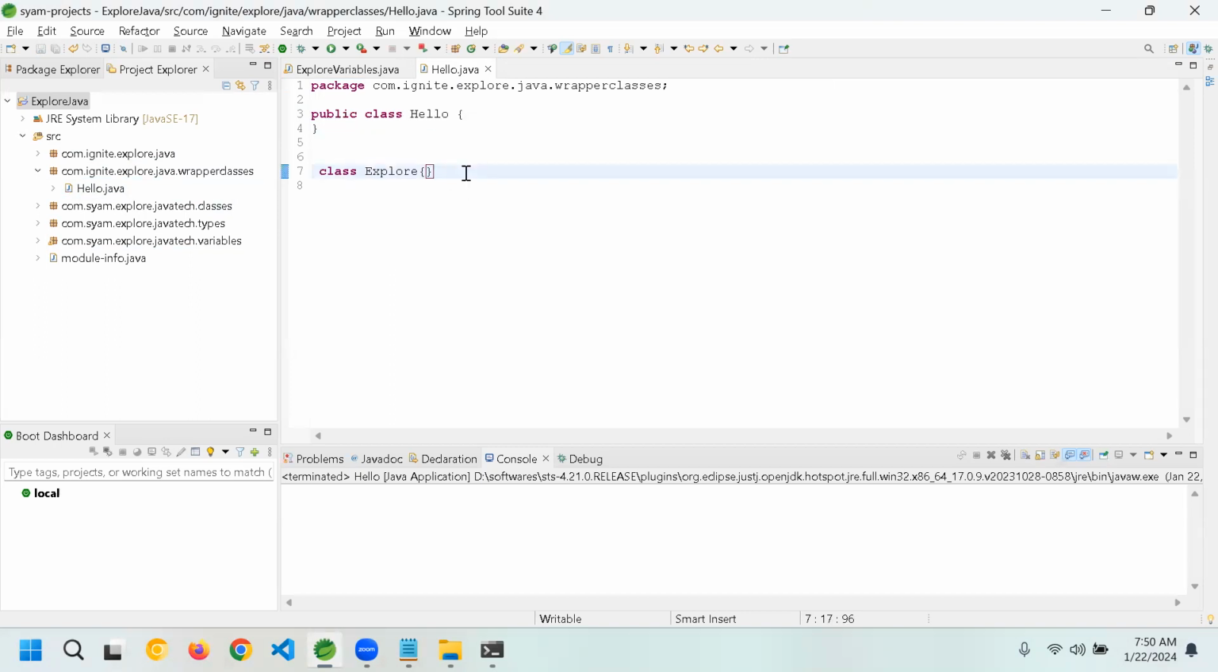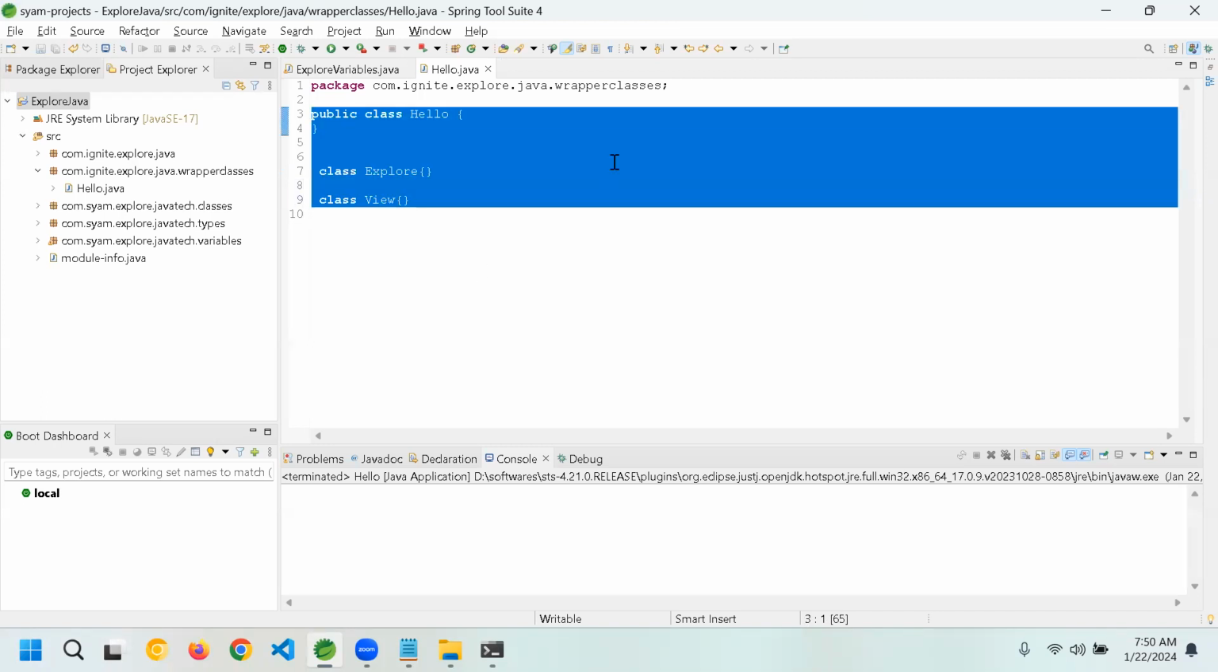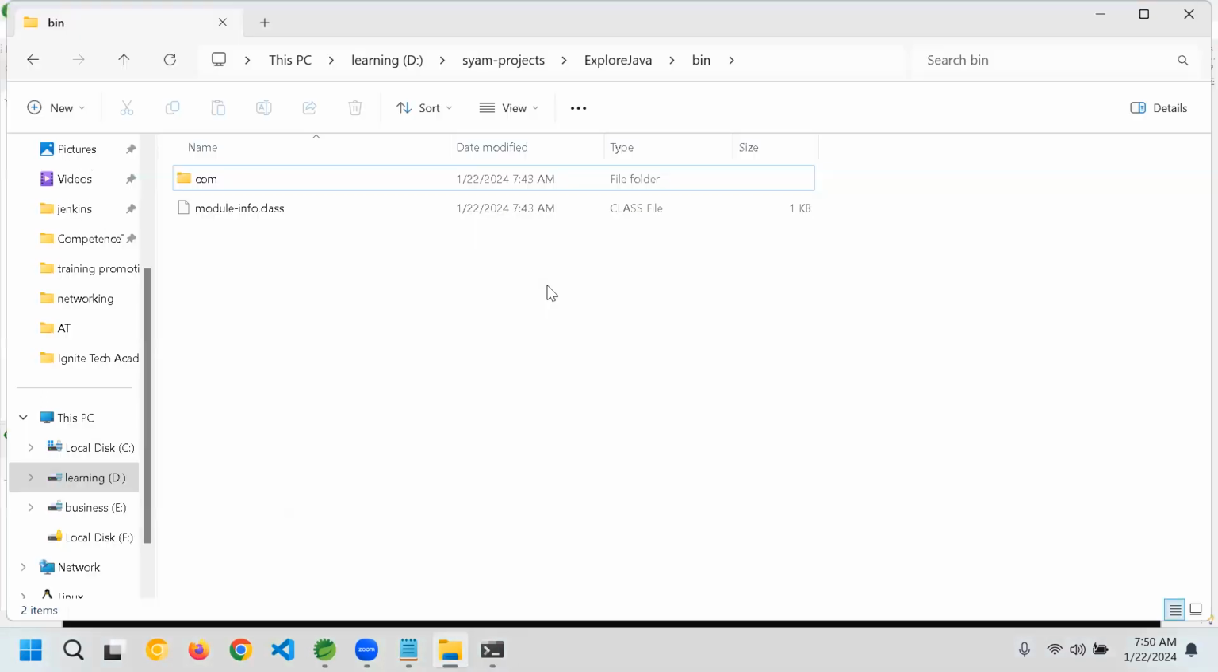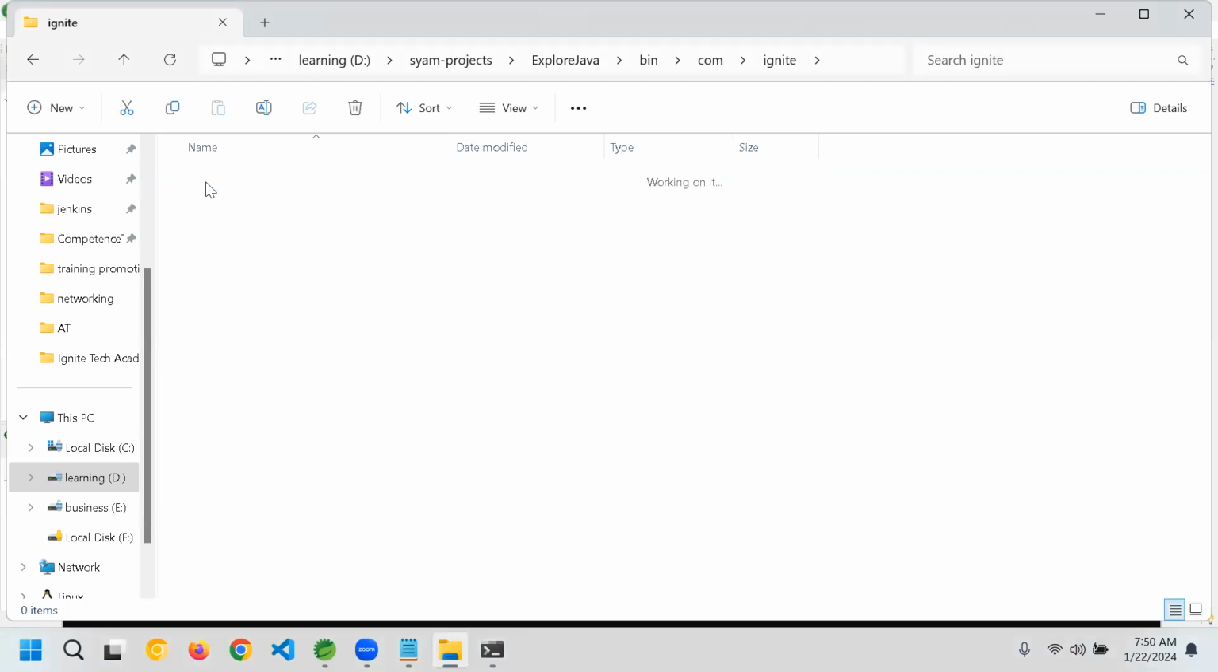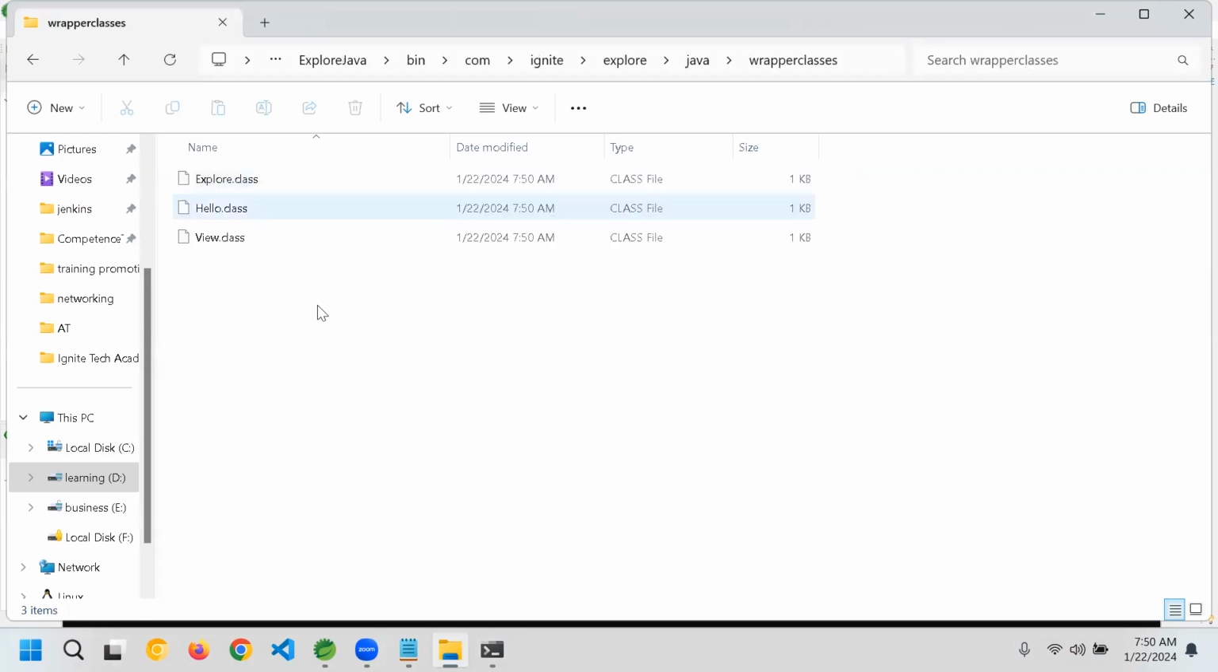Let's say you can have any number of classes. Let's say class view. If you observe here, the moment I save this one, let's go to this package and see what things it generated. Com, ignite, explore, Java, wrapper classes. Now, do you see there are three classes? Explore.class, Java.class, view.class.